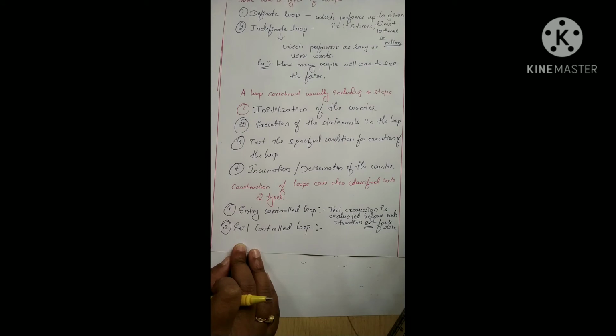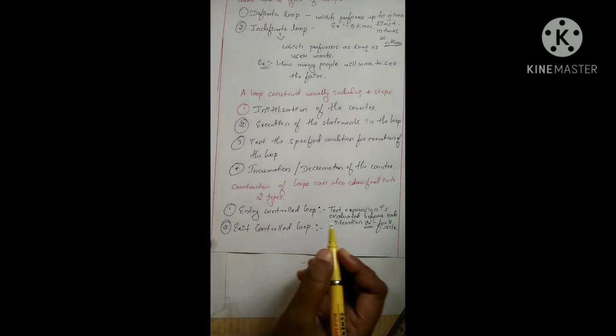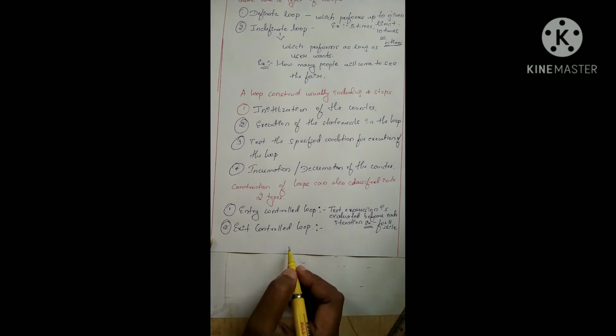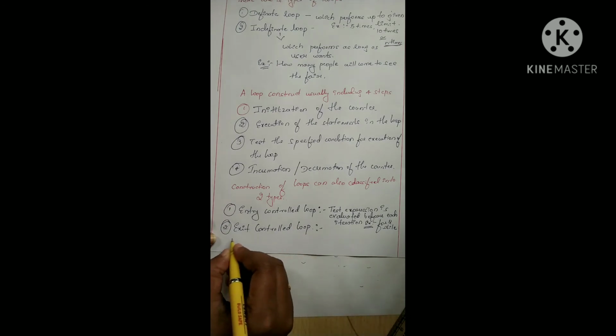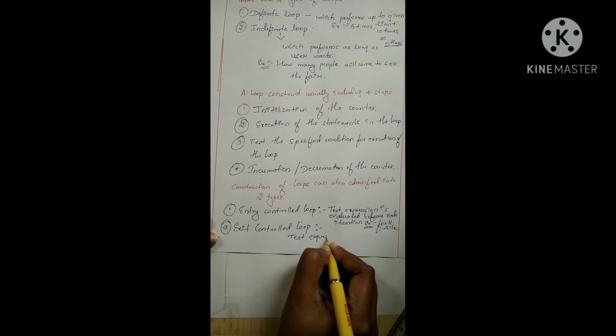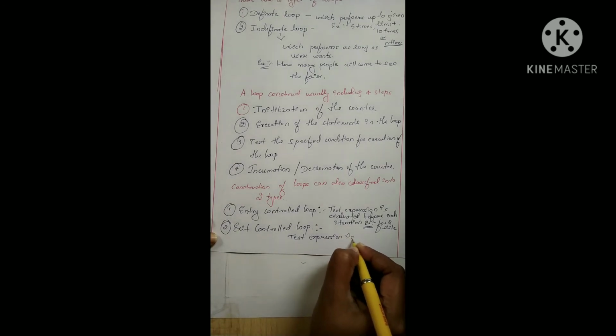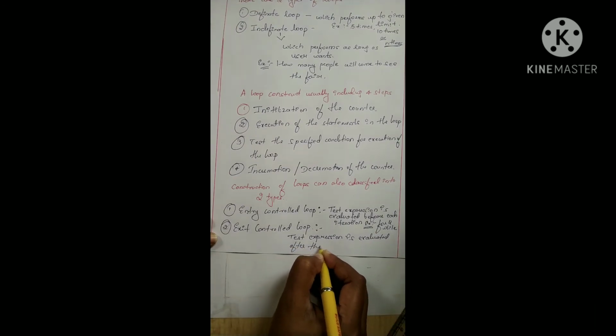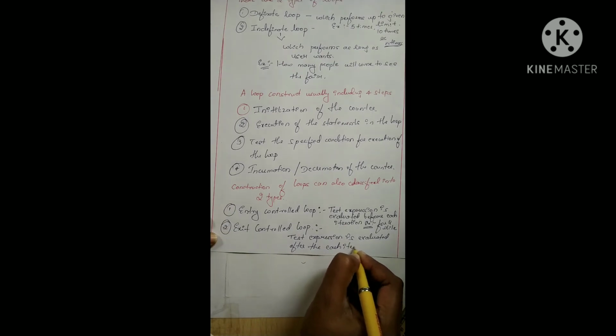An exit control loop is a loop whose test expression is evaluated after each iteration. In the entry control loop, we test the expression before. Here, after each iteration we test the expression.